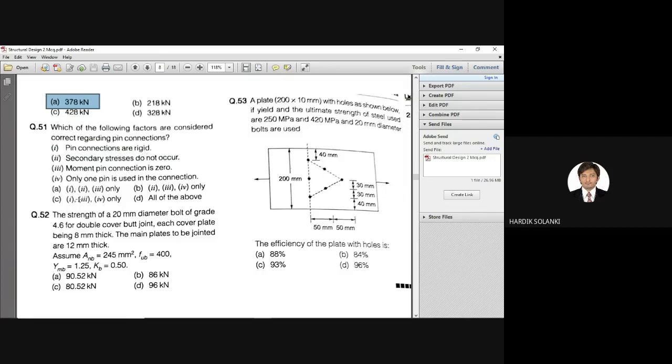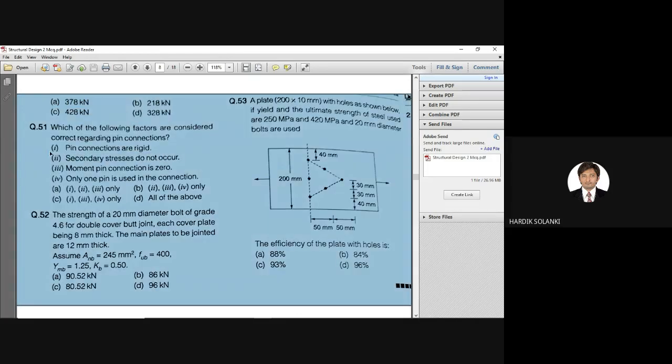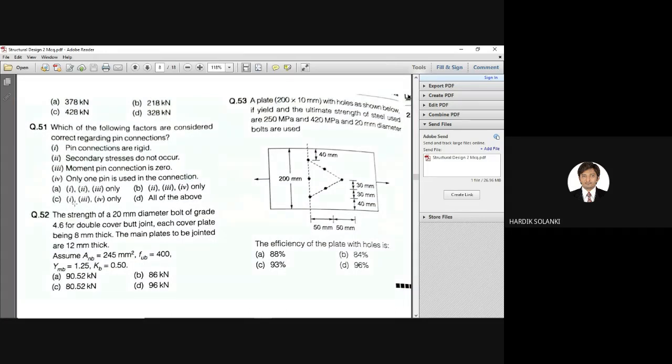So see, your answers are limited now. Either A, C, or D. B is out of the competition. Then secondary stresses do not occur. So in pin connection, we are assuming that secondary stresses do not occur. Right? So second is also correct. So now C is eliminated. Now it is 50-50. B is gone, C is gone. Only two answers are left, A and B.